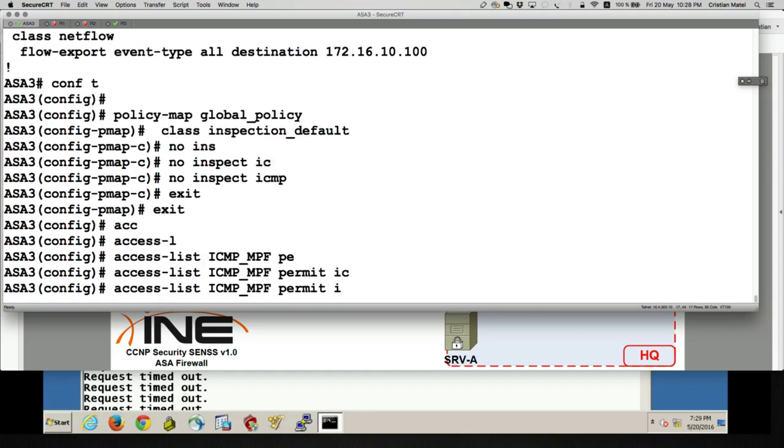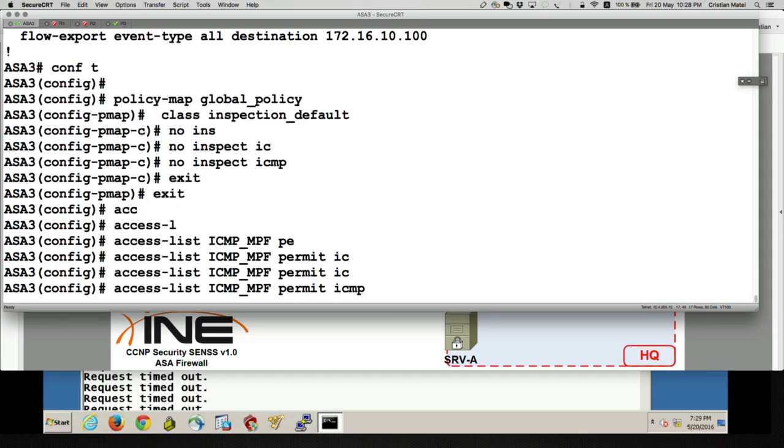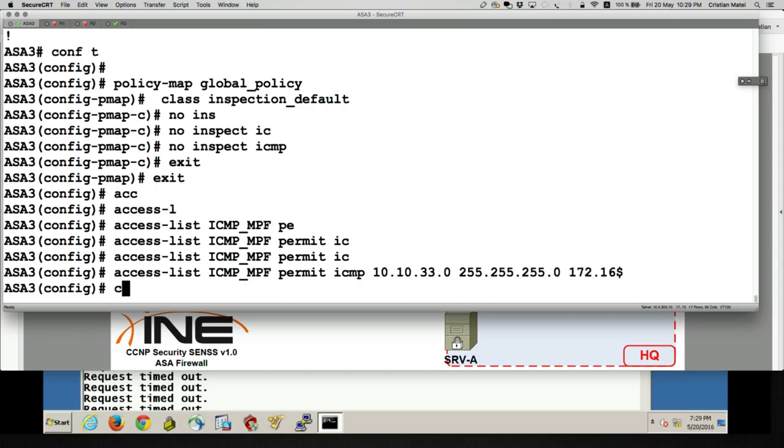You can say permit IP, but actually better to say permit ICMP between 10.33.0.0 to 172.16.3.0.